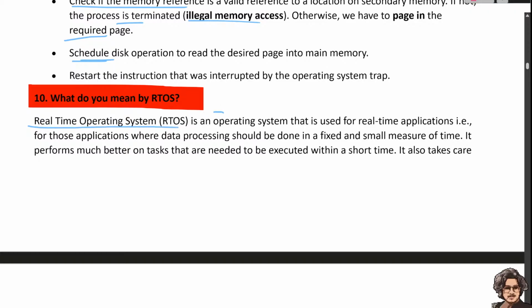A real time operating system is the operating system that is used for real time applications, that is, those where data processing should be done in a fixed, small measure of time. It performs tasks much better that need to be executed within a short time.